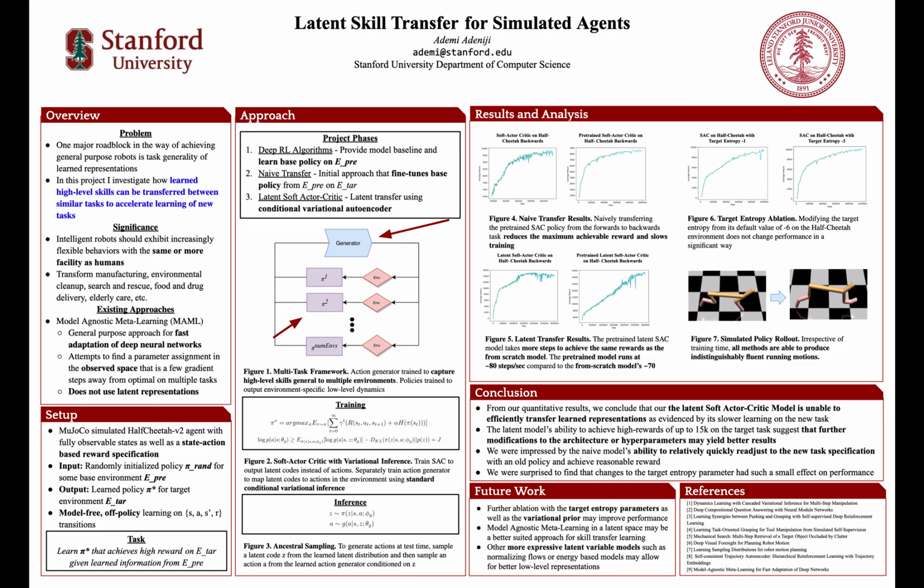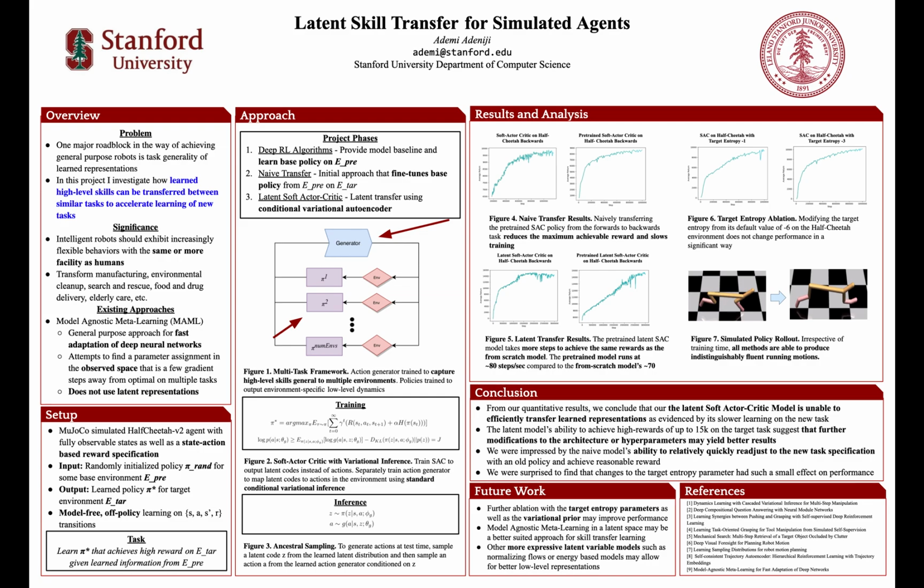But then the main contribution is that we actually share this action generator, repurposing it as the decoder of a conditional variational autoencoder. The purpose of this is, one, we can learn a low-dimensional representation that's regularized to be a unit Gaussian prior, and also we can have this decoder begin to re-weight what we hope are more generally positive actions and de-weight actions such as flailing and jerking motions that we don't want to learn for any task.